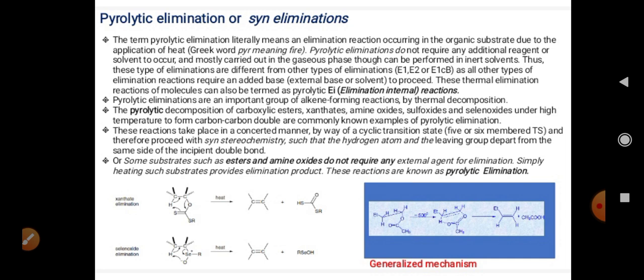When these two leaving groups are given out by breaking the bonds, they lie on the same side of the carbon-carbon bond. That means the groups which are given out already lie on the same side, and after they are given out, there is formation of the carbon-carbon double bond.